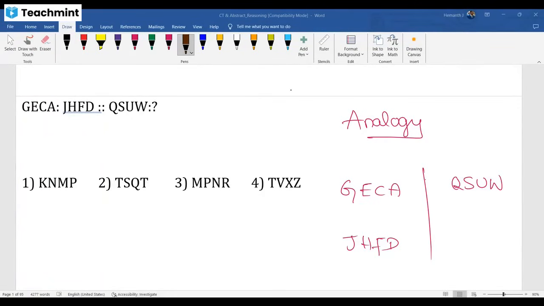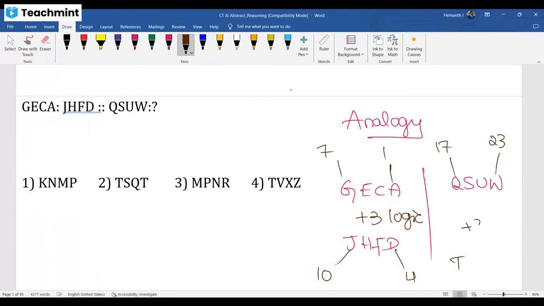Yeah, one of your friends has given the answer. Good. This is +3 logic, sir. How? G value 7, J value 10, A value 1, D value 4, +3 logic. Q 17 +3 means you will get T 20. W 23 +3 means 26, which is nothing but Z. Starting with T, ending with Z. +3 logic you have to understand. This is similar to the coding and decoding topic only. Right.